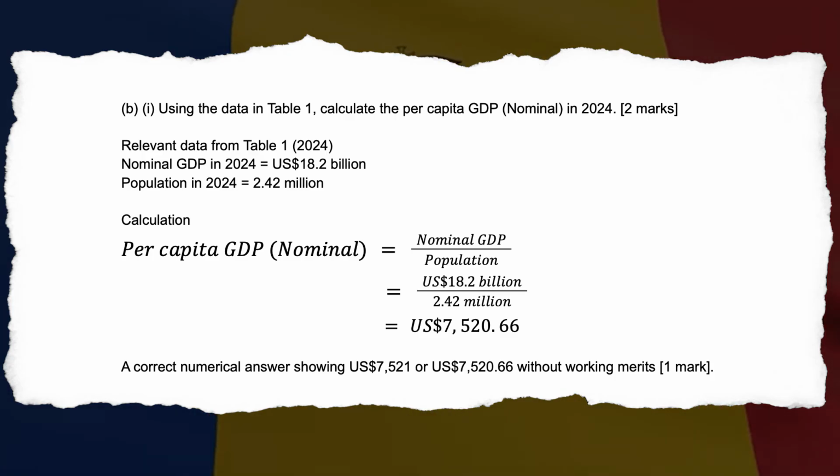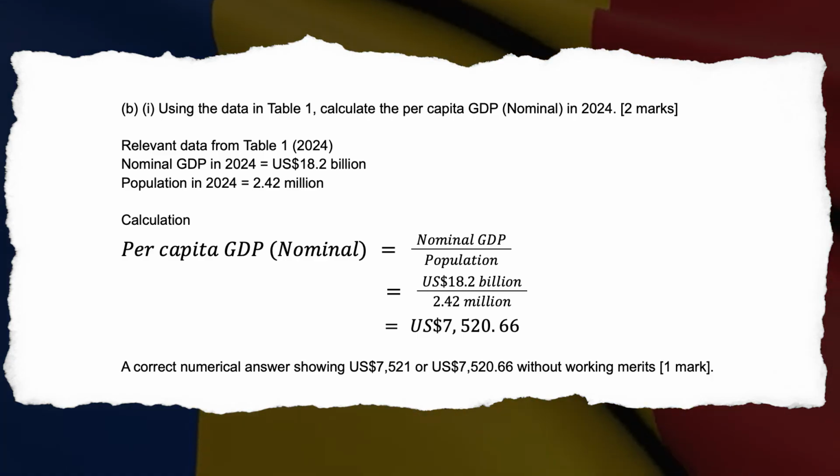Per capita GDP nominal equals nominal GDP divided by population equals US $18.2 billion divided by 2.42 million equals US $7,520.66. A correct numerical answer showing US $7,521 or US $7,520.66 without working merits 1 mark.